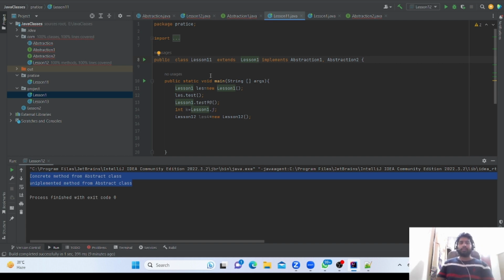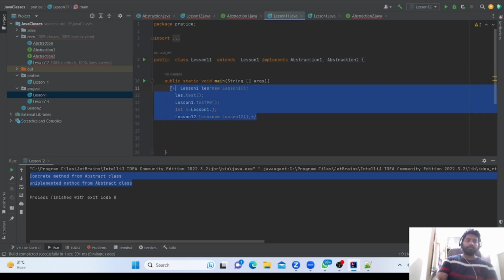So what I want to show, I'm creating the object for lesson 11.